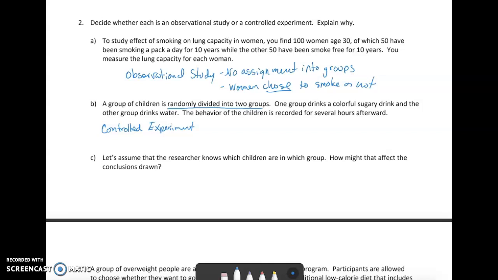Okay, for those reasons I stated. For the random division of groups, you've got your treatment and your control.